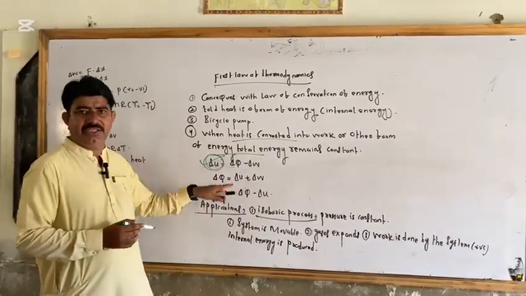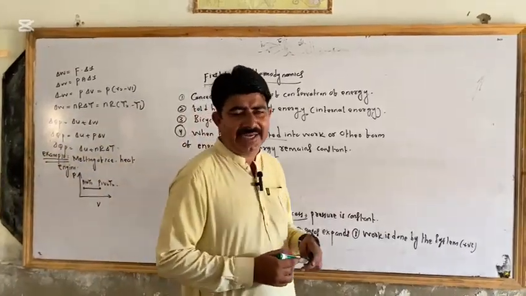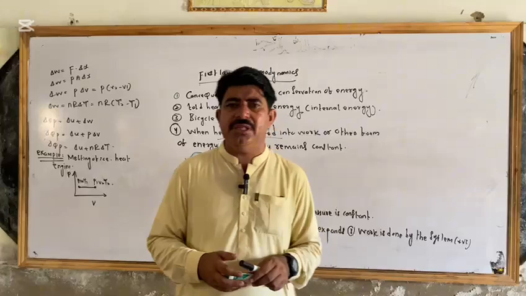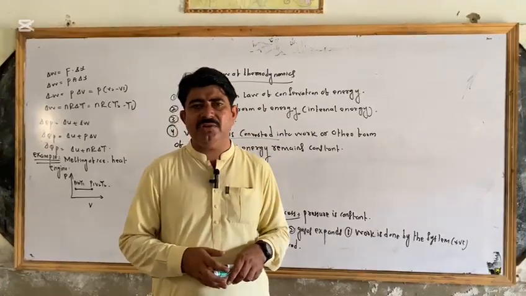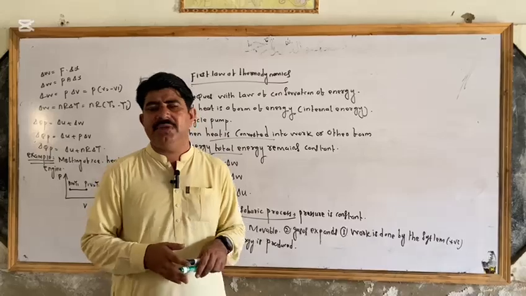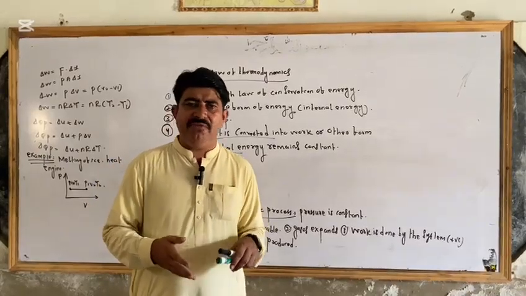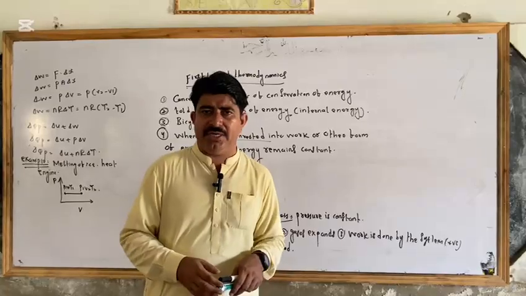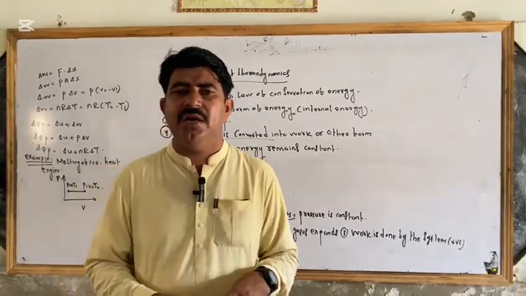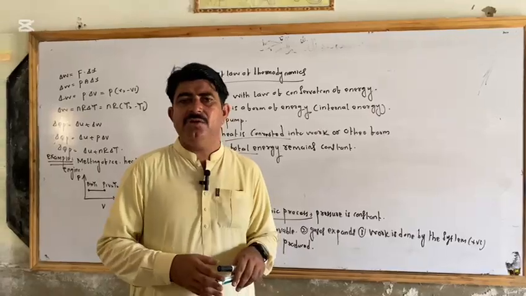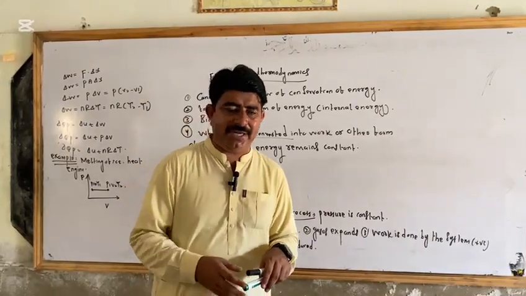Delta Q is heat energy. You must know that when heat is added to the system, heat is positive. If heat leaves the system, it is negative. If heat is added to the system, entropy is positive. If heat leaves the system, entropy is negative. If heat neither enters nor leaves the system, this is an isolated system. This system is also called an adiabatic process. In the adiabatic process, no entropy change occurs.